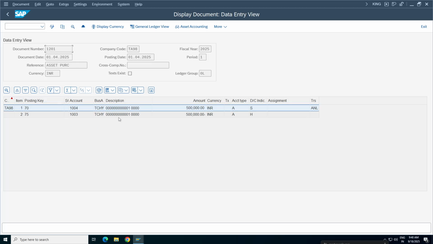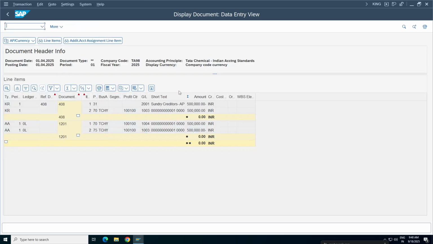So this is your asset acquisition. Go to the asset acquisition, asset accounting tab. You can see the 4 line items. So basically you purchased the asset from this vendor with an amount of 5 lakhs rupees.